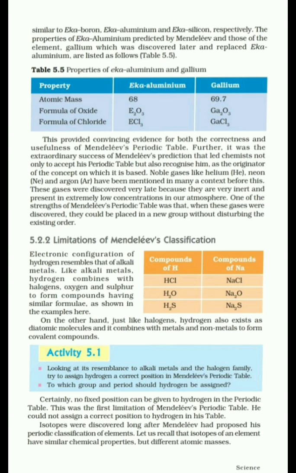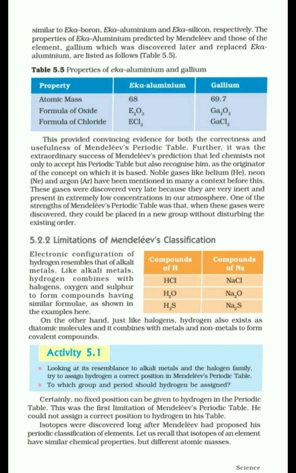When these gases were discovered, they could be placed in a new group named zero group without disturbing the existing periodic table. So this was also an extraordinary success of Mendeleev, that his table did not get disturbed due to the discovery of noble gases.